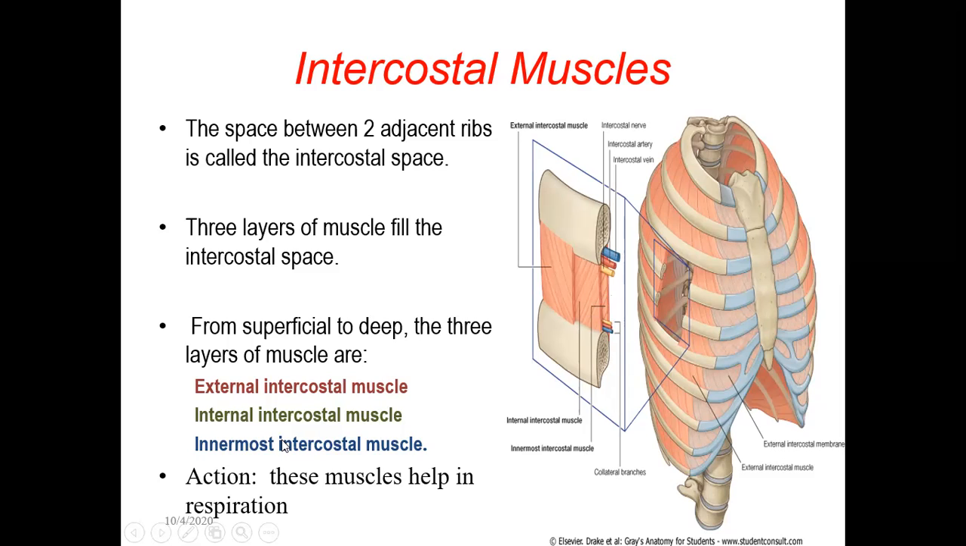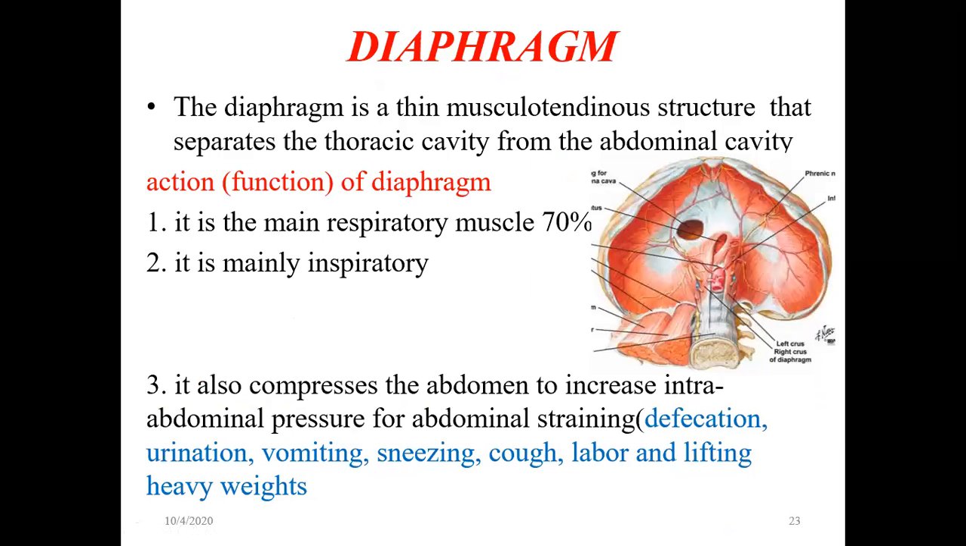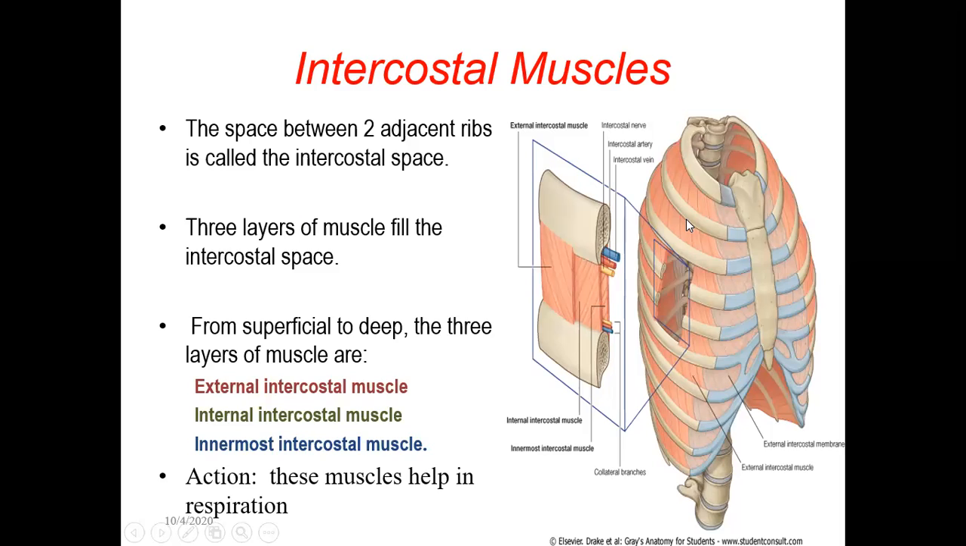So what is the action of these muscles? These muscles help in respiration. Whenever the lungs expand and contract, the main muscle of respiration will be the diaphragm. Along with that, these intercostal muscles also help in the expansion and the relaxation of the lungs. So that's why it helps in the respiration. But as I said, the main muscle which will help in respiration will be the diaphragm.